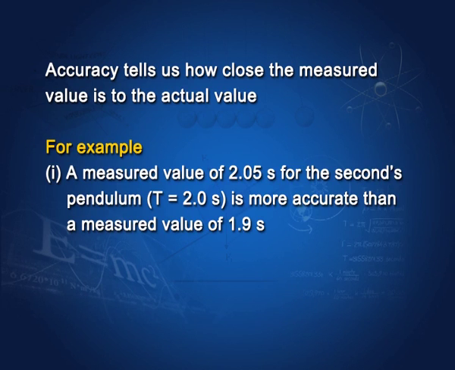Let us look at examples. 1. You know, a second's pendulum has a time period equal to 2.0 seconds. A measured value of 2.05 seconds for the second's pendulum is more accurate than a measured value of 1.9 seconds.